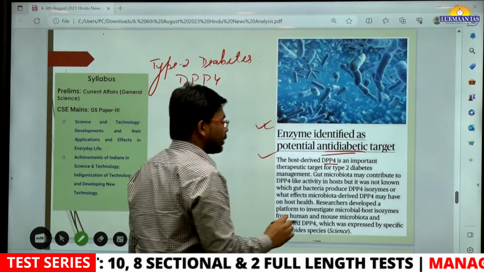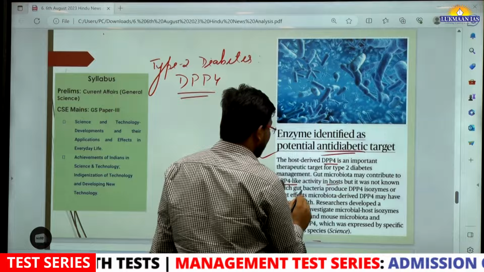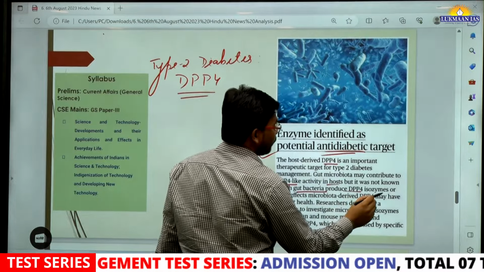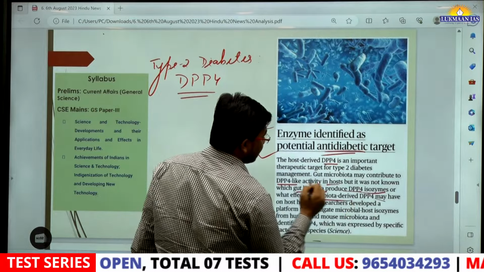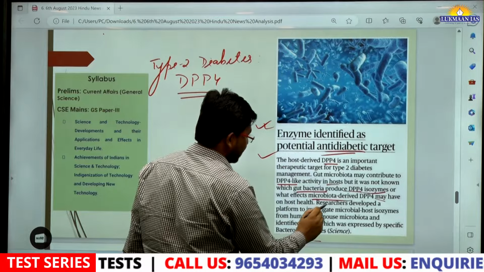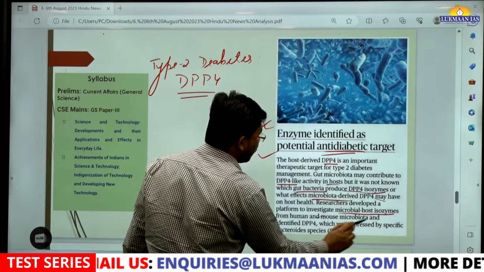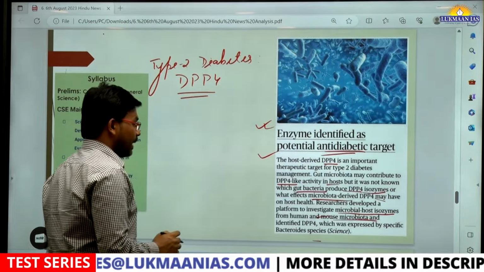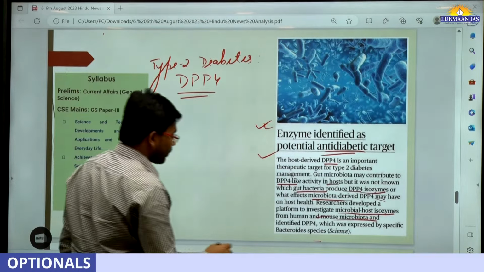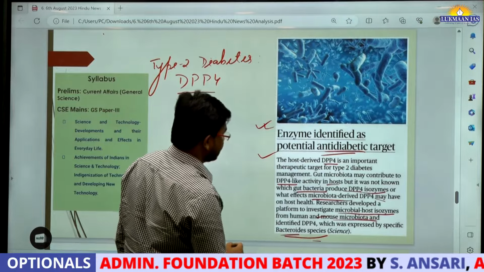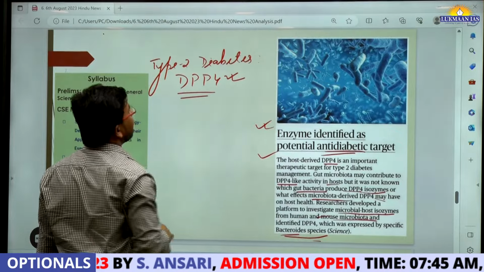Gut microbiota may contribute to DPP4 like activity in the host, but it was not known which gut bacteria produce DPP4 isozymes, or what effects microbiota derived DPP4 may have on host health. Researchers developed a platform to investigate microbial host enzymes from human gut microbiota and identified DPP4, which was expressed by specific Bacteroides species. So this can be used for treatment of diabetes. That's the thing.